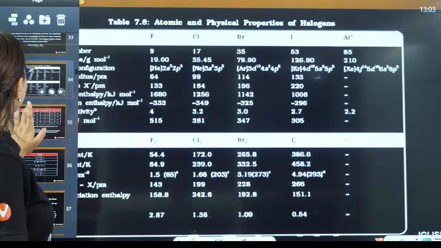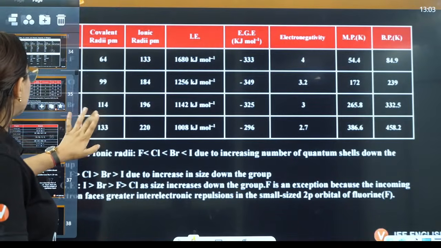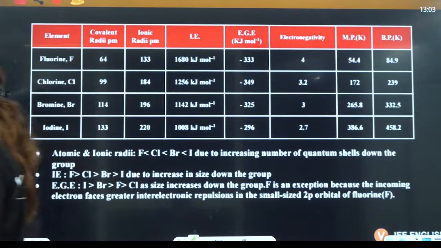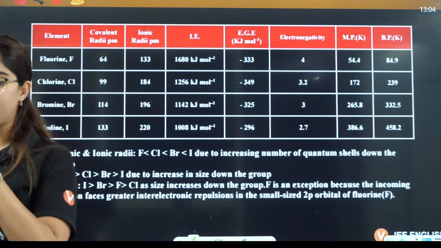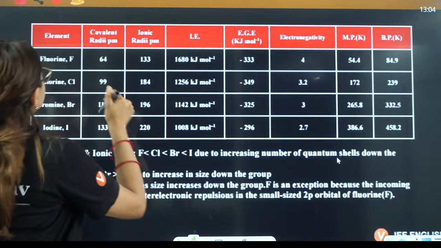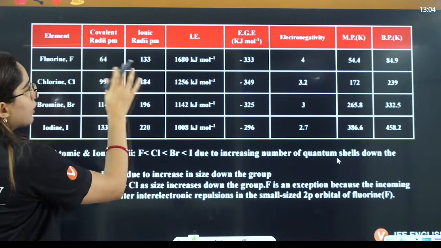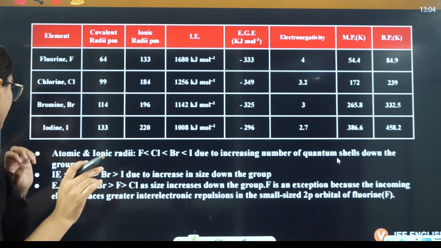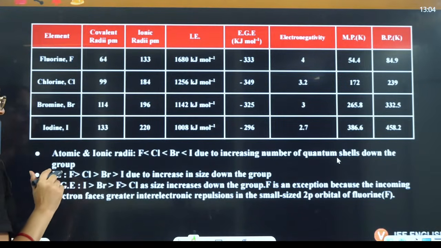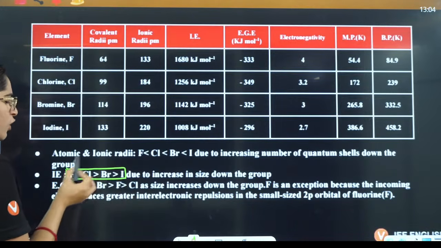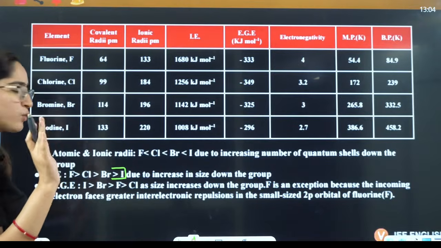Then the last one we have is group number 17, right? These are very, very important points of your P block, that's why I'm discussing them. In the case of fluorine, what is the different thing that you will have? Atomic radii will remain the same. Ionization enthalpy will also remain like this: fluorine, chlorine, bromine, iodine, it will decrease. There is no difference that you will see here.